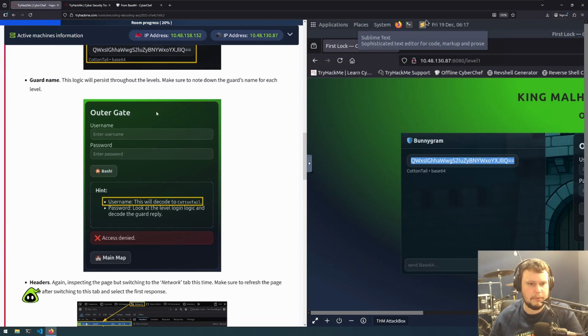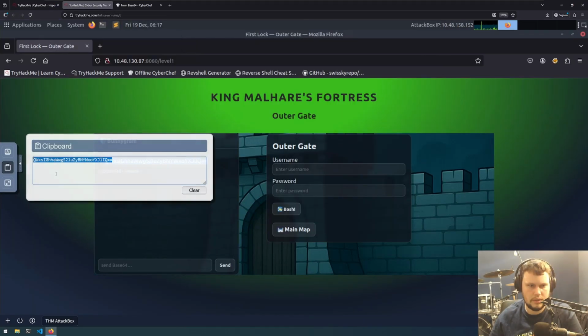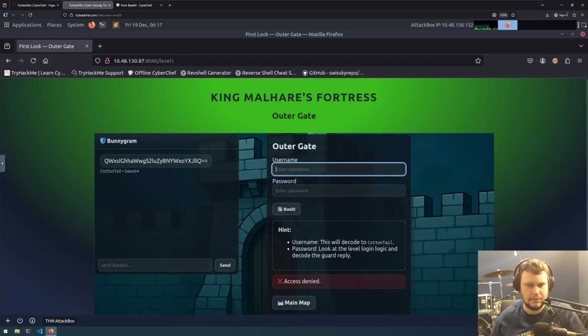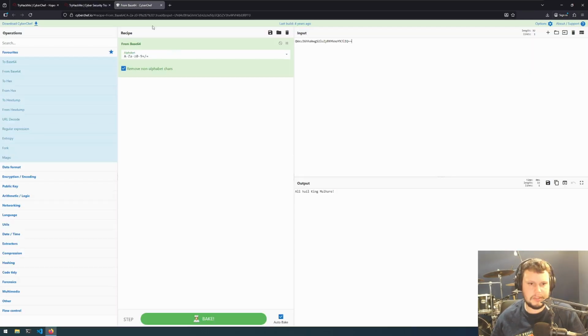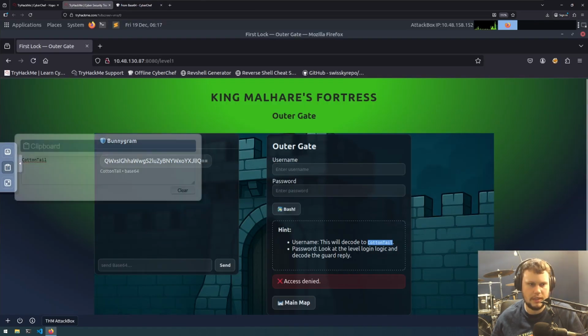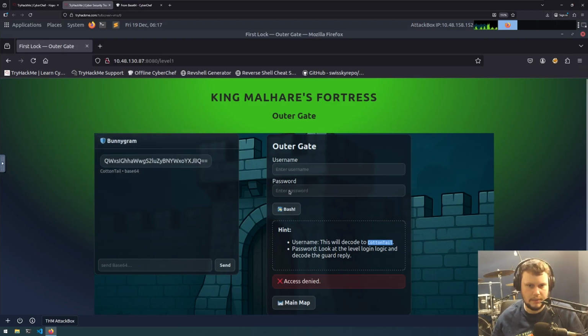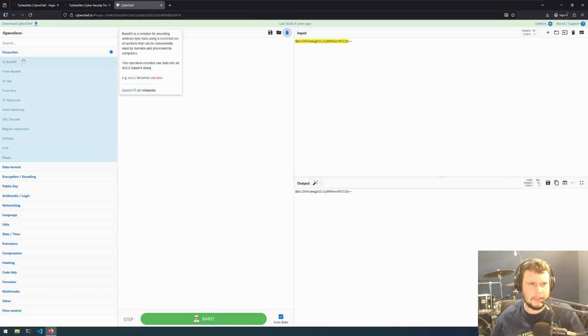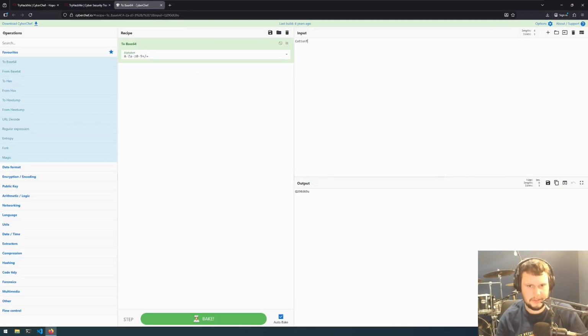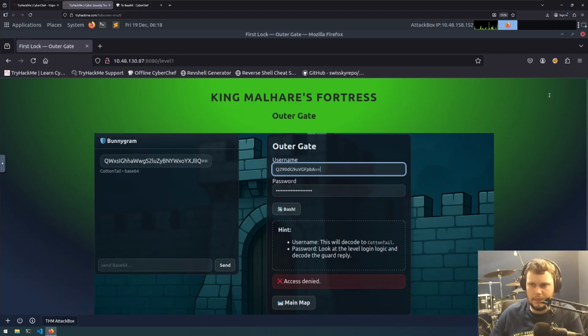The next step it wanted was username. This will decode to Cottontail, and password. Look at the level login logic and decode the guard reply. So if we go back to here, let's just submit and see what happens. So username decodes to Cottontail. So I'm assuming it's saying this is the password. All hail King Malher. I need to copy this, paste that into here. Then I think it's saying to base64 for Cottontail. Let's put that into here. Try again. Okay, maybe not.